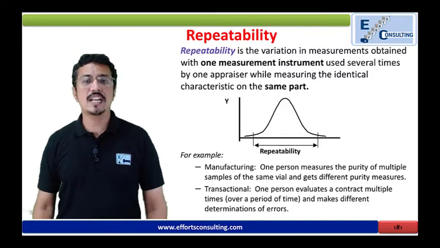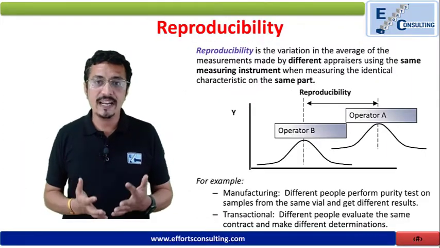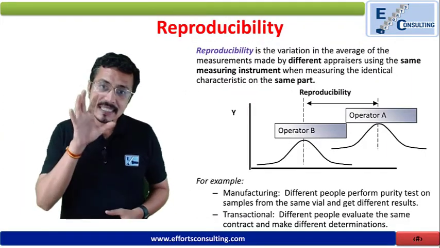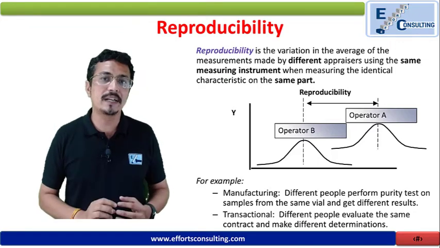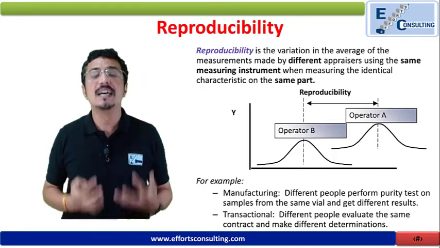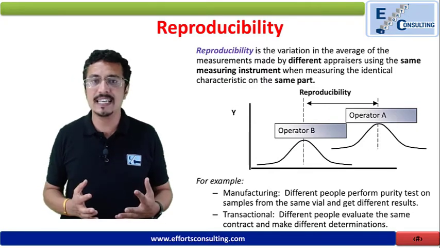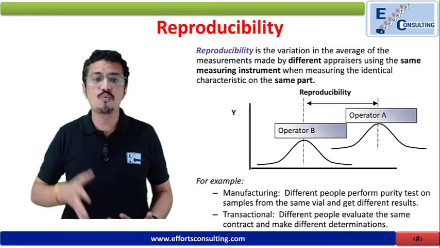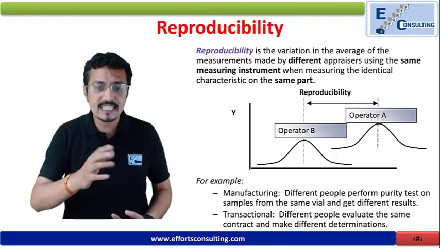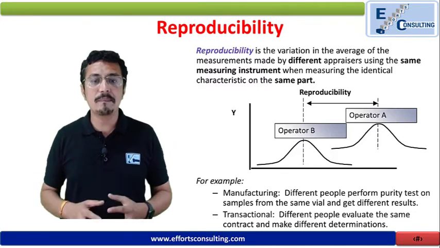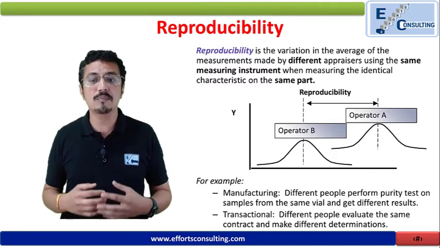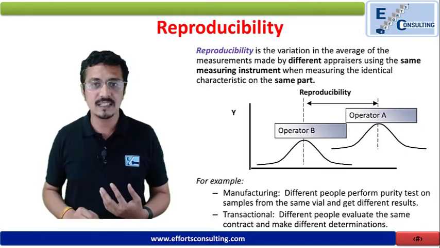Let's try to understand reproducibility. When two different operators are measuring the same part and both operators have different opinions, then we can say that there is a gap between the measurements of these two operators. For example, in manufacturing, let's say different people perform purity tests on samples from the same vial and get different results.